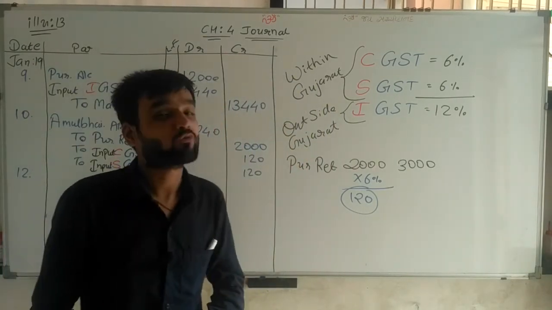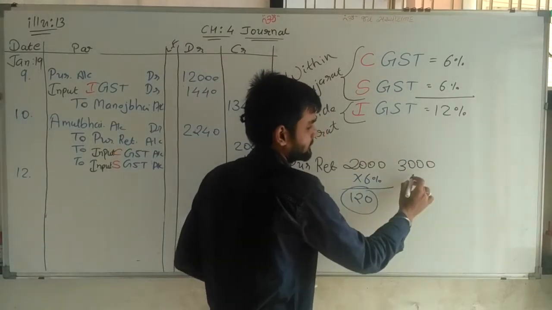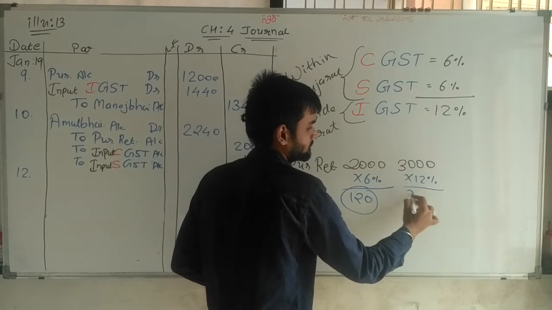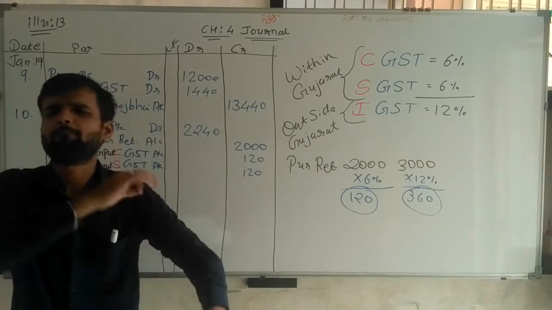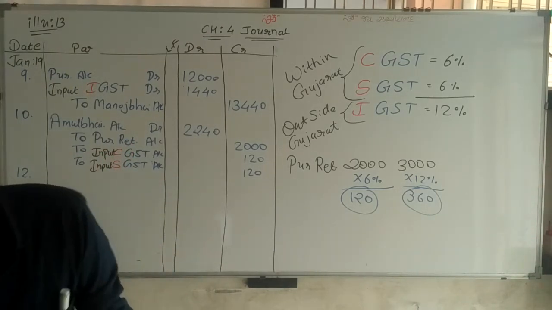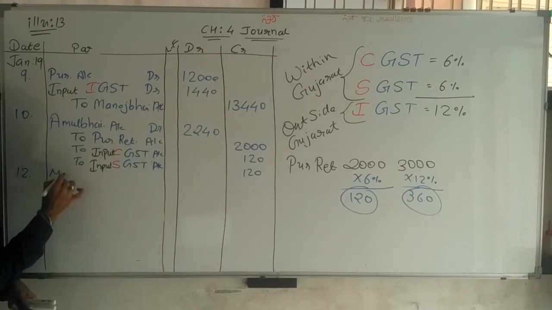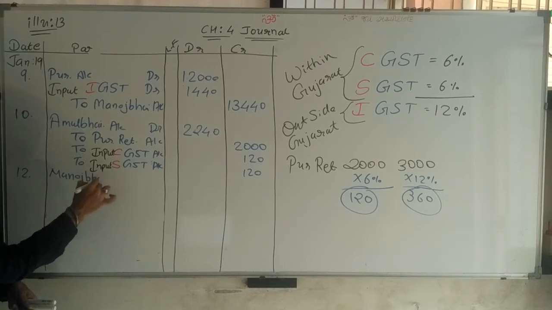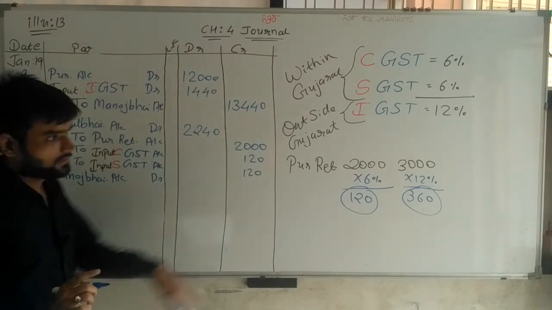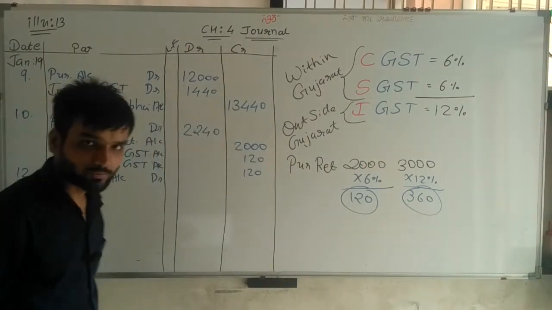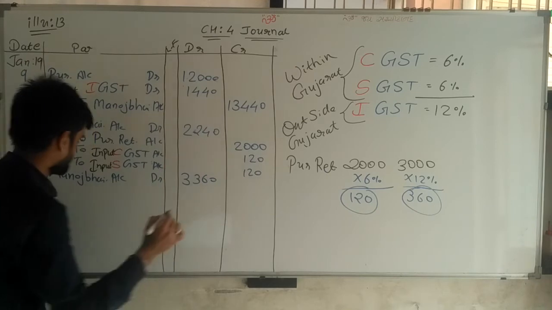Now, Manoj Bhai of Mumbai. Mumbai is outside Gujarat, so we have to calculate IGST 12%, which is 360 rupees. Simple, sir. Now writing the journal entry. Manoj Bhai is the receiver, so Manoj Bhai account debit. The amount is 3,000 goods plus 360 rupees GST, so 3,360.